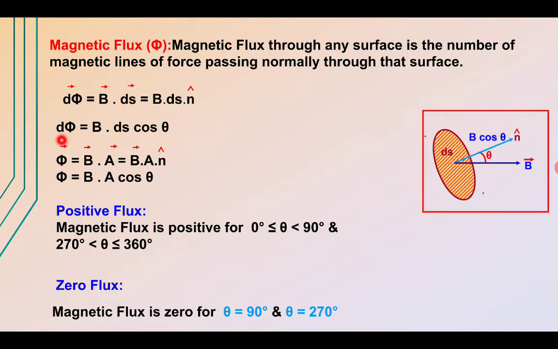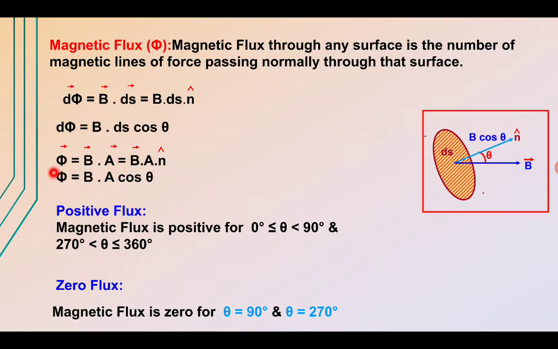Now we are resolving this in the simplest form, and we write the small amount of magnetic flux as the magnetic field into the area element and the cosine of the angle between them. So we can write down the total flux for the total magnetic field for a given area.